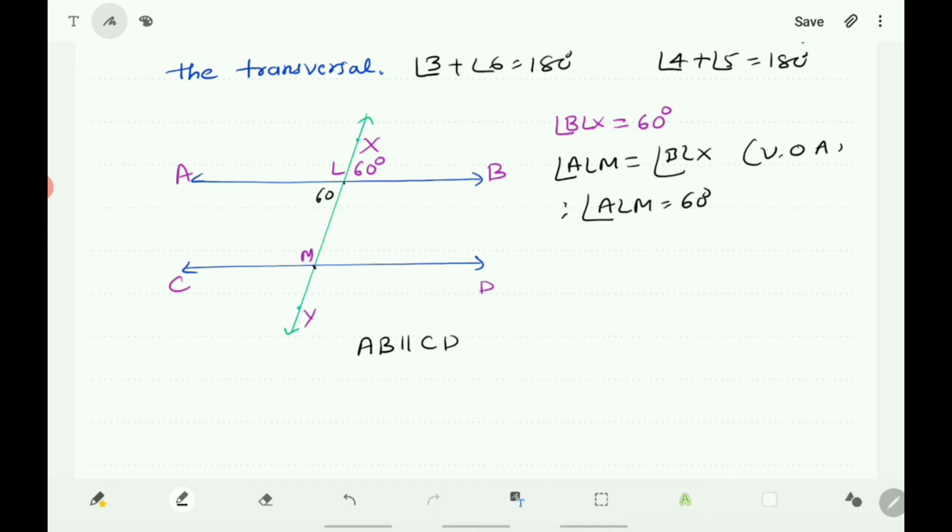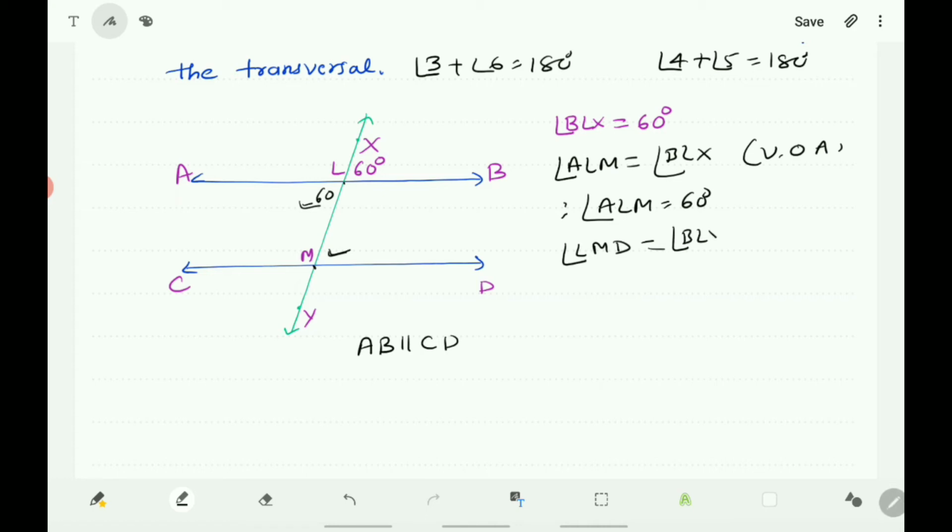And also you know that here this angle, which angle is it? Angle LMD. Angle LMD is also equal to angle BLX, and also it is equal to the alternate angle ALM. Here angle LMD is the alternate angle of angle ALM, or it is the corresponding angle of angle BLX. So you can take either this is equal to angle ALM, that is alternate angle, or it is equal to angle BLX, that is corresponding angle.